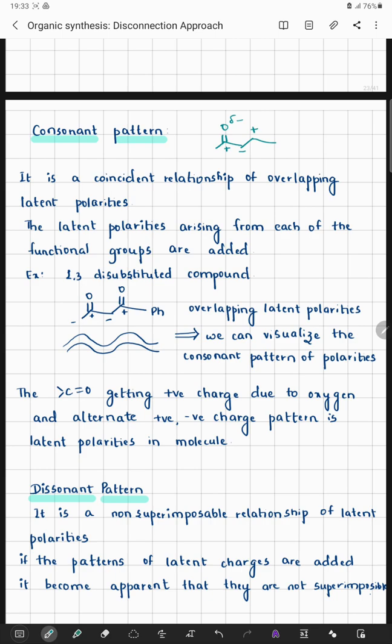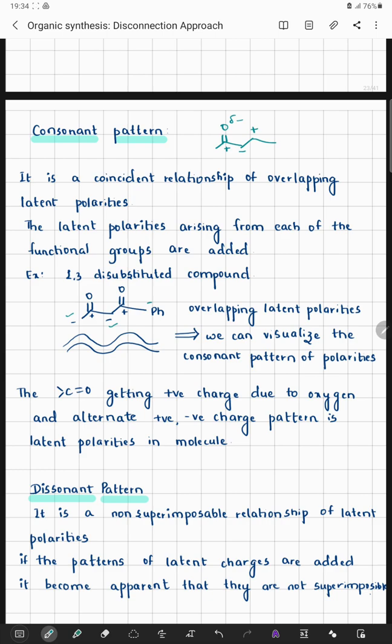Here we have first understood that there is a presence of carbonyl carbon. Definitely the carbon associated with the carbonyl carbon is positively charged. Now on the left hand side there is a negative charge, and on the right hand side the positive charge. Further, when I look into the long chain system, again I can observe a positively charged carbonyl carbon and a negatively charged next carbon. Obviously this carbon will be carrying a negative charge.